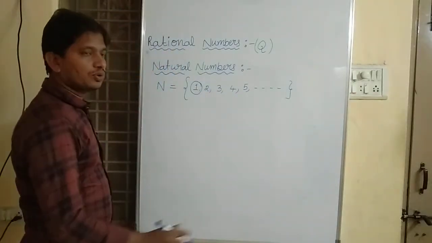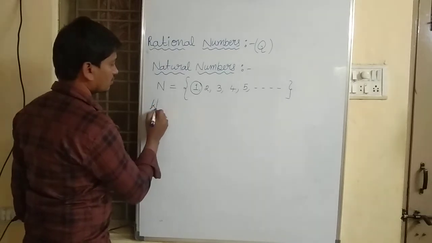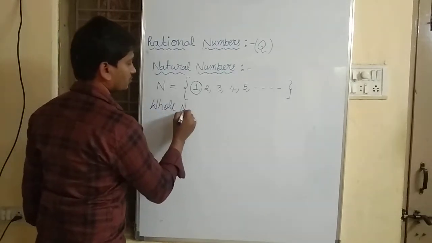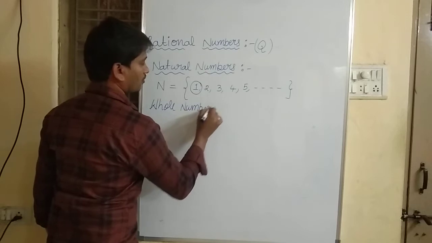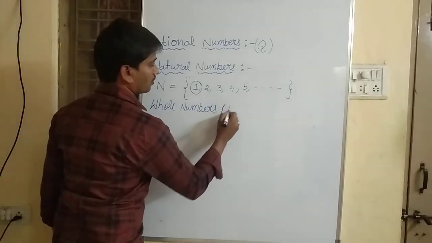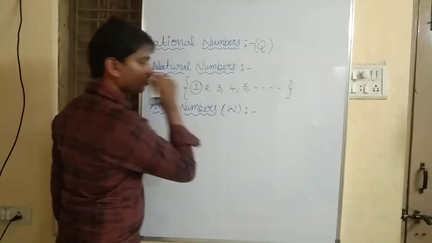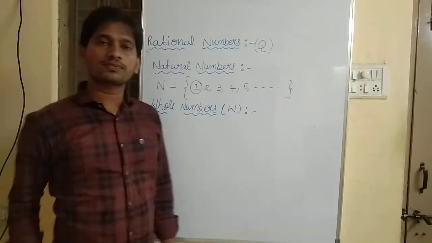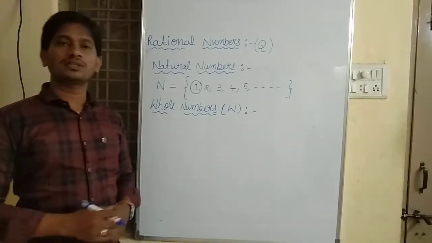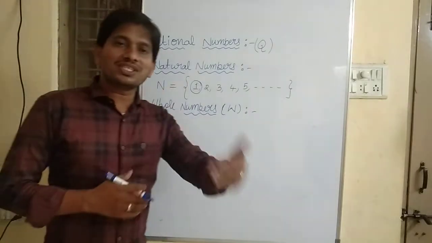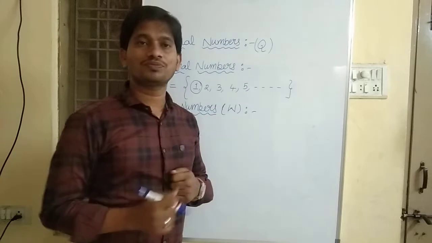Okay. Next, coming to whole numbers. What do you mean by whole numbers? Whole numbers are nothing but natural numbers together with 0.